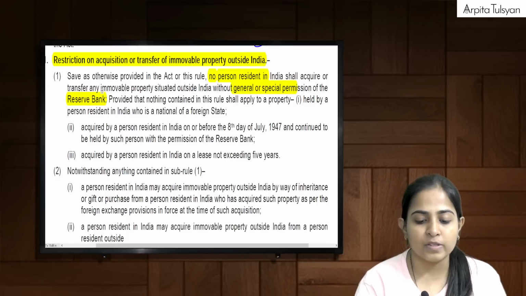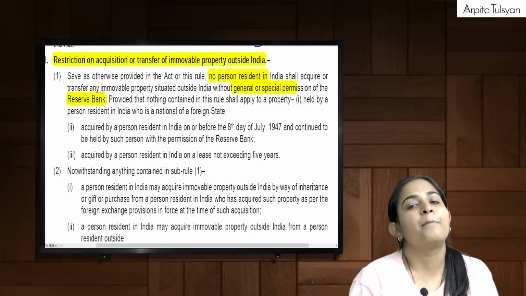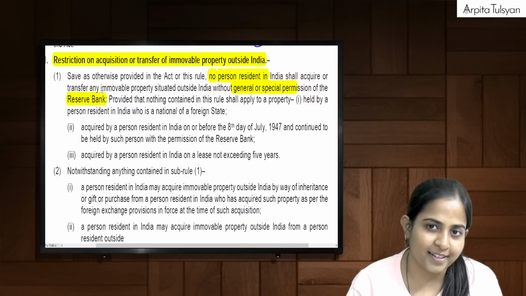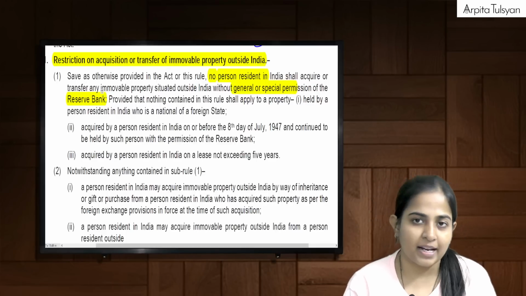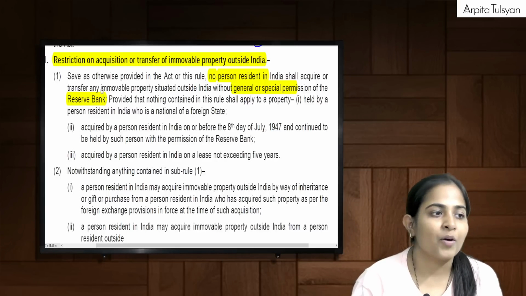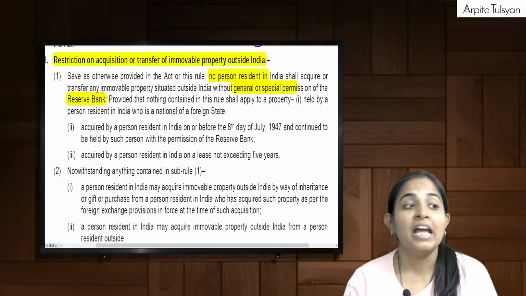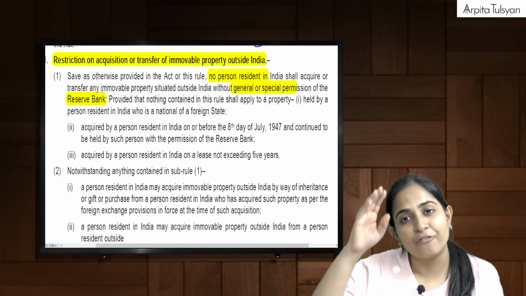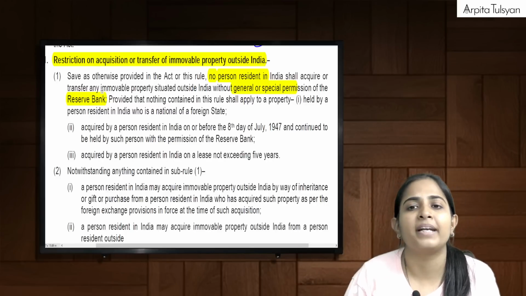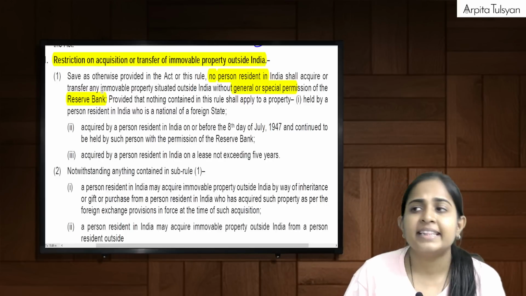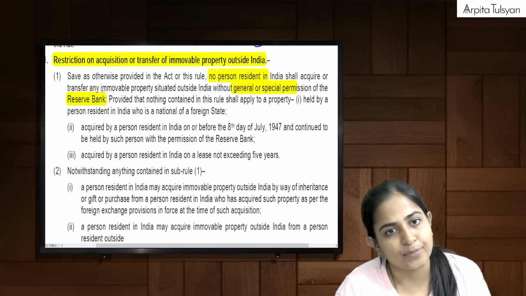Suppose I already have an immovable property, I am a PRI, but I am a foreign national. Then in that case, I need not take the permission of the RBI. Or if I am a PRI and I already have an immovable property which was acquired by me before 8th July 1947, and I am holding that property with the permission of the RBI, then if I want to sell it, I can sell it without the permission of the RBI as well.